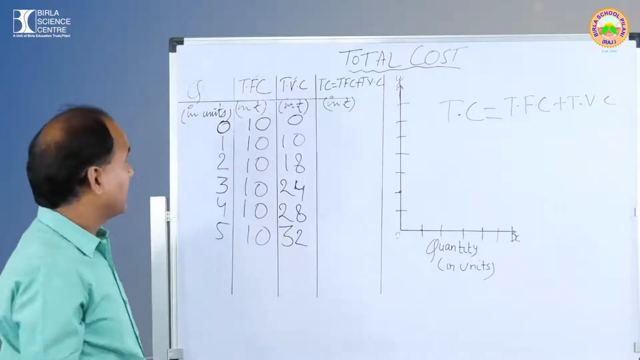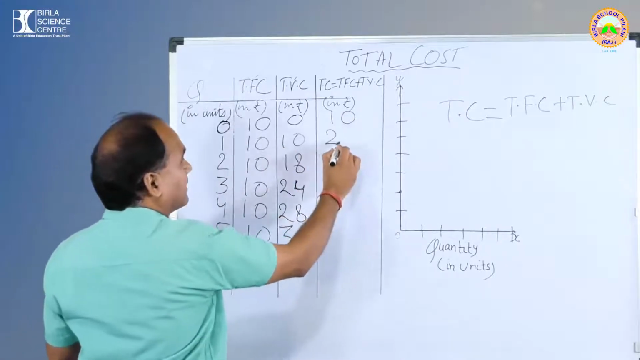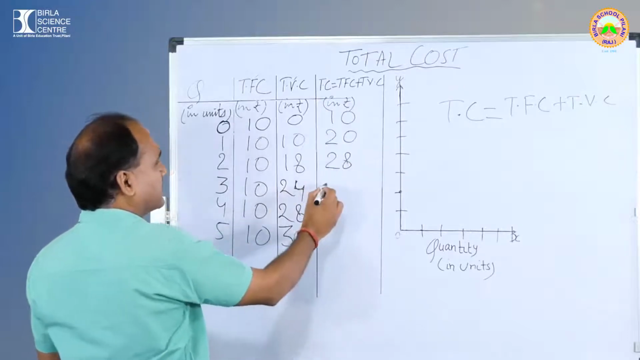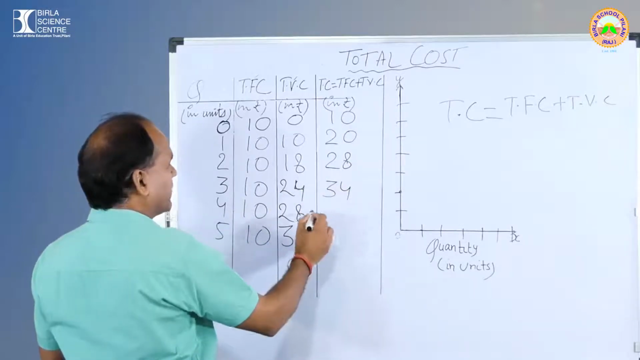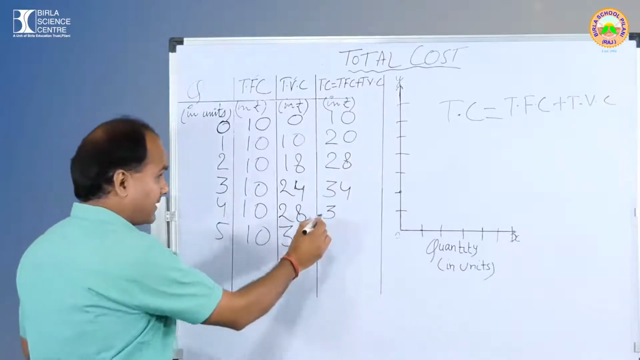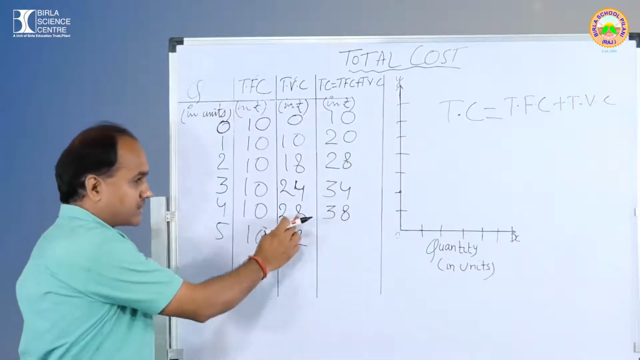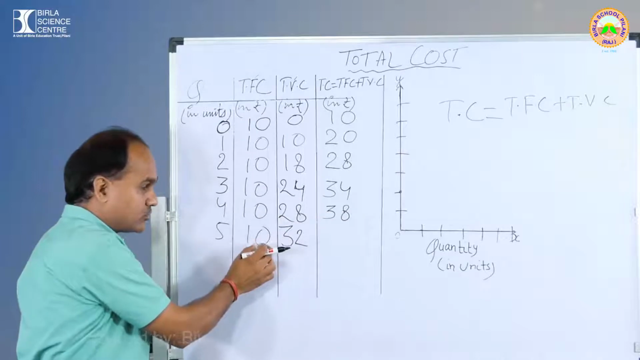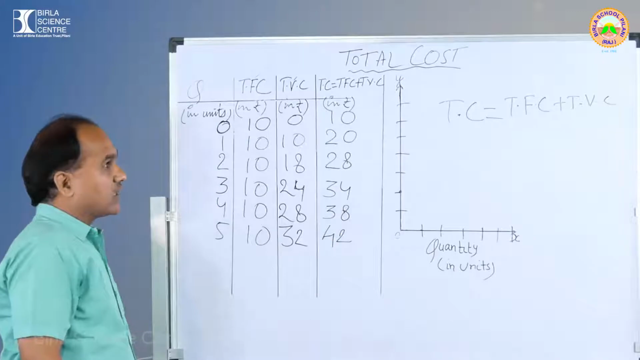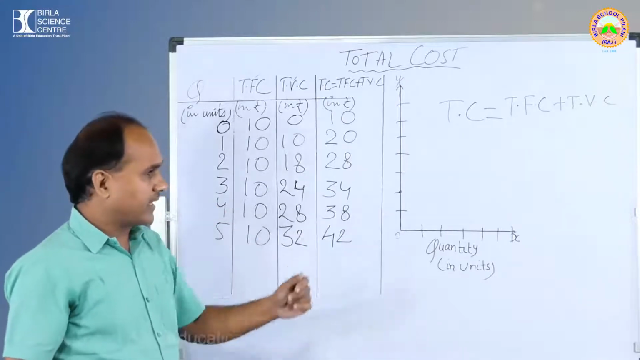Now add it. 10 plus 0, 10. 10 plus 10, 20. 10 plus 18, 28. 20 plus 14, 34. 20 plus 18, 28. This is 28. Okay? And last, 28 plus 10, 38, and then 32 plus 10, that is 42. Got it? Next, you are going to present the table in the diagram.